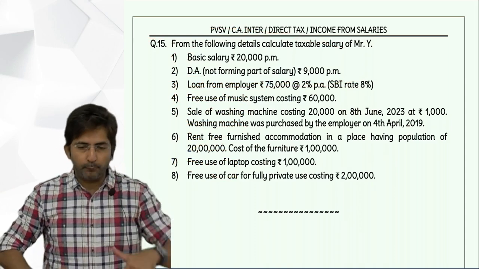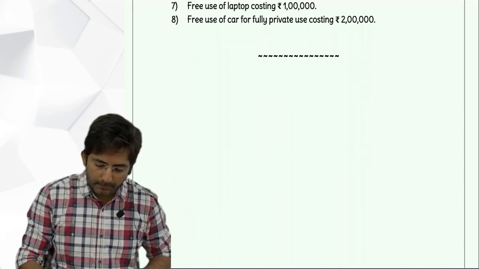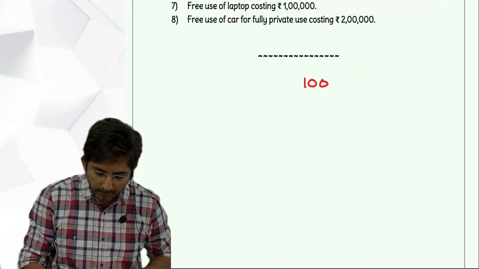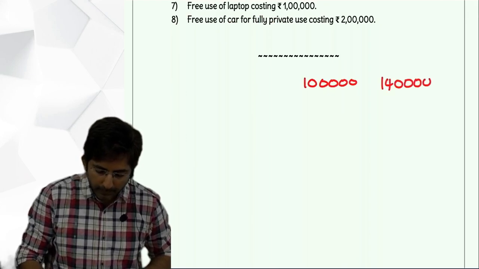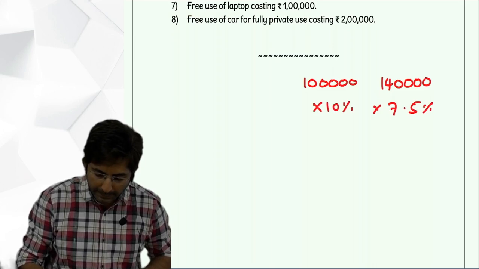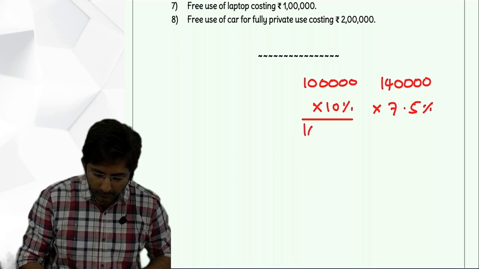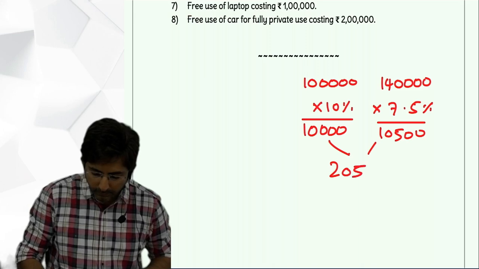So now total of Bada Bakam. First column, how much? 1 lakh. Second column 1 lakh 40,000. First column it will be 10%, second column it will be 7.5%. So that comes to how much? 10,000 and 10,500. Then total of that is 20,500.